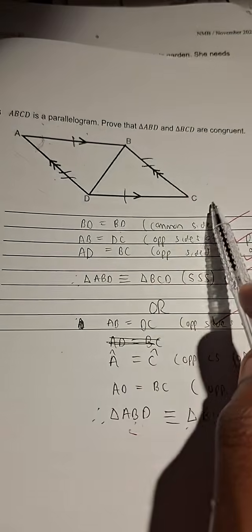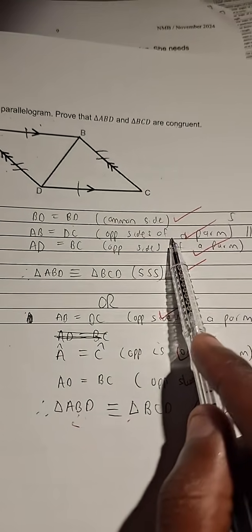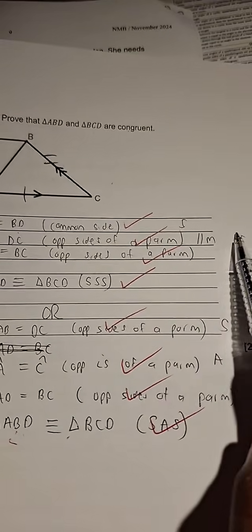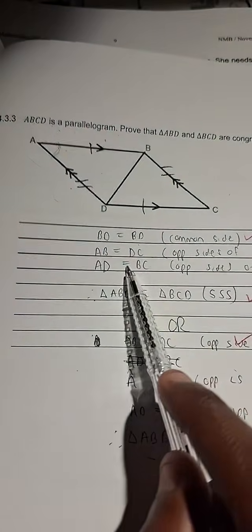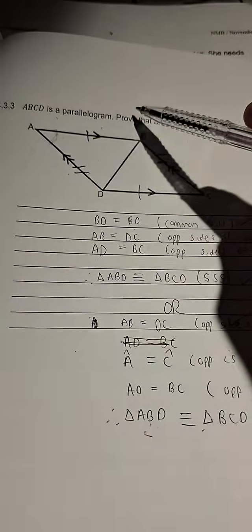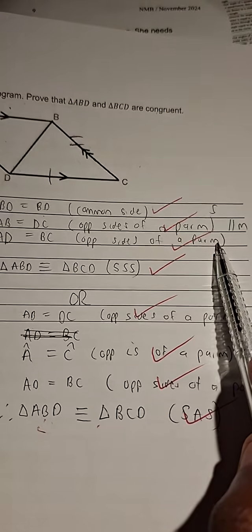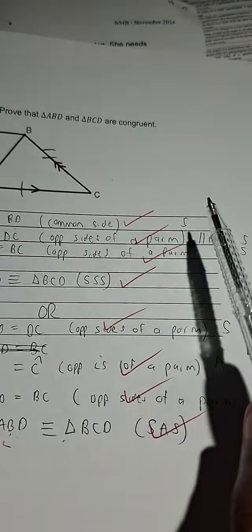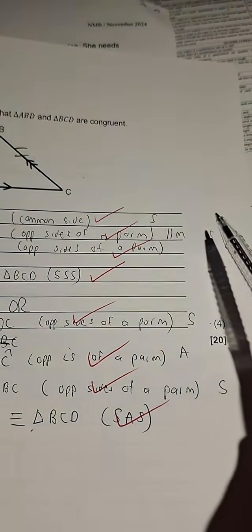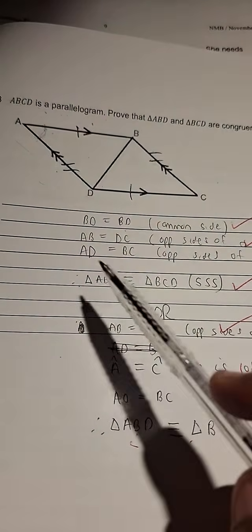That's my second S. Then lastly, AD is equal to BC. Why? Opposite sides of a parallelogram. That's my third S. So now what do I have here? SSS is my case of congruency. Then I conclude. Triangle ABD.